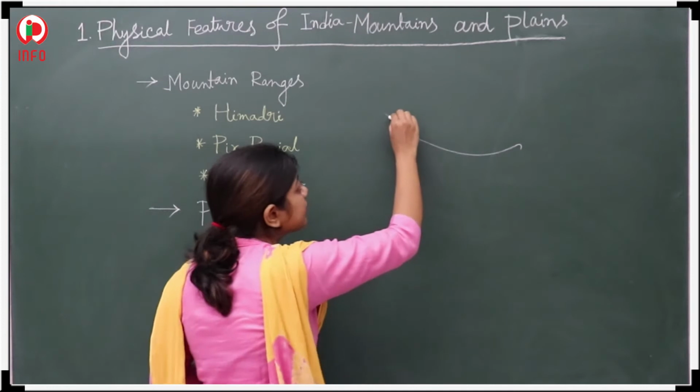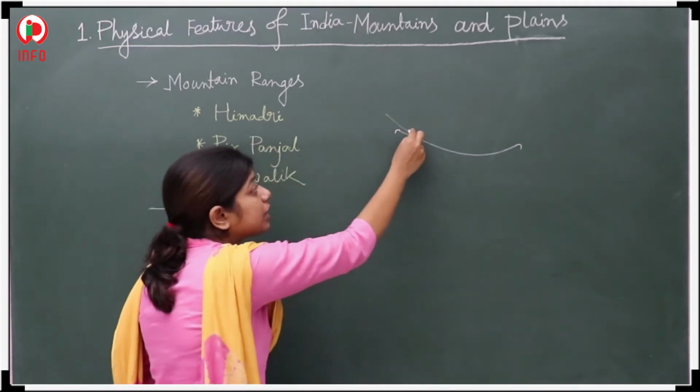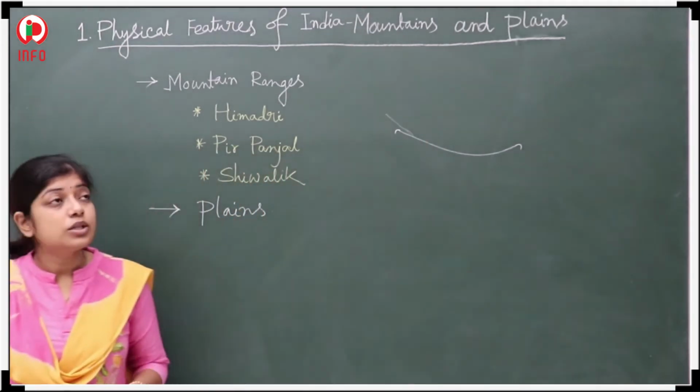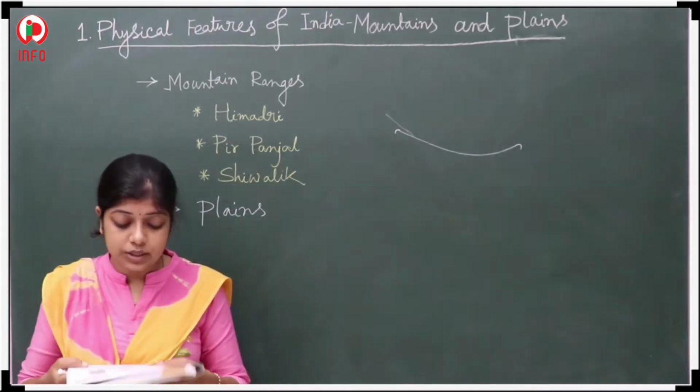All of you know the structure of a hairpin. So it is hairpin-like.